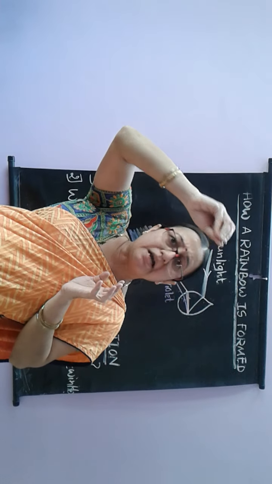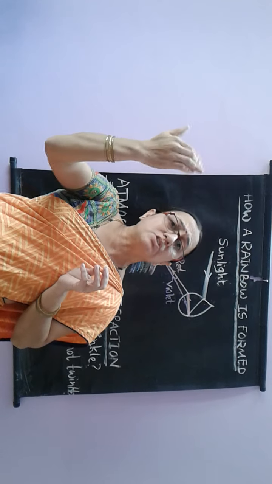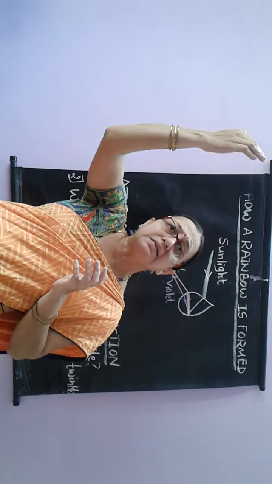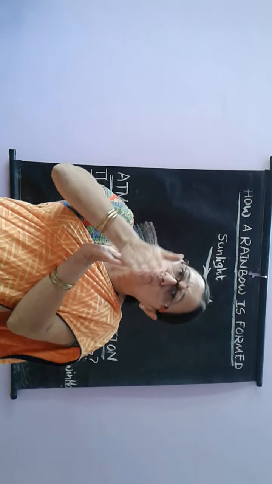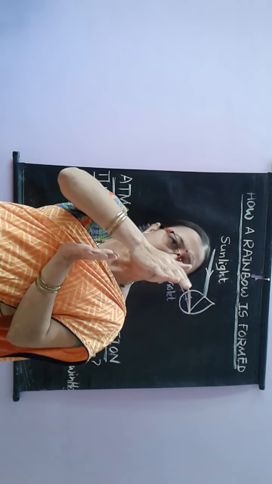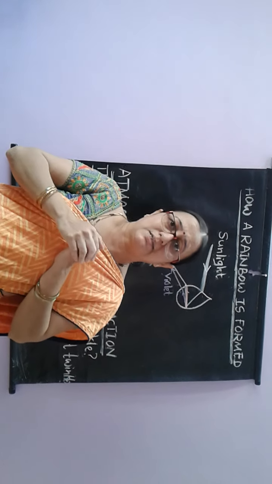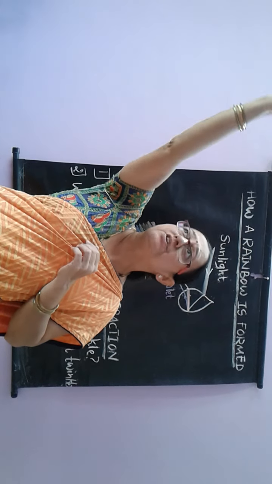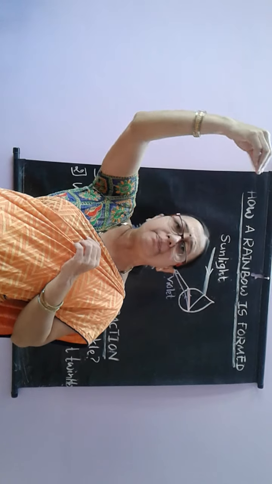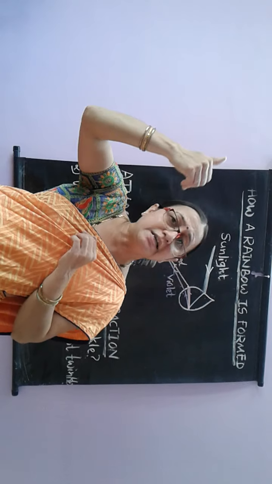The ray of light which is emitted from the stars, when it is reaching the earth, undergoes refraction many times. When it is refracting, sometimes it moves away from the normal, sometimes it moves towards the normal. So there will be a slight change in the position of the starlight. Whenever we are standing on the earth and looking at the stars, the starlight enters many layers and gets refracted, changing its position again and again.